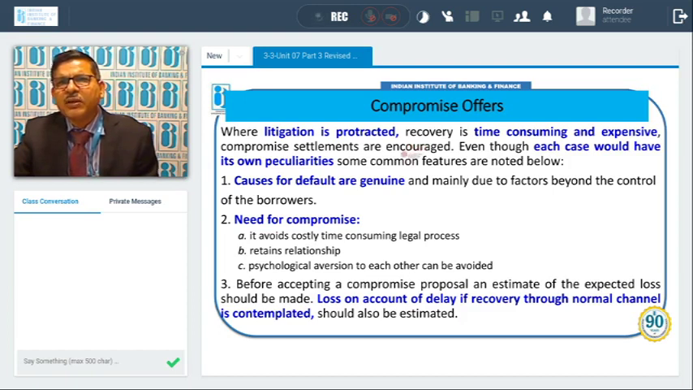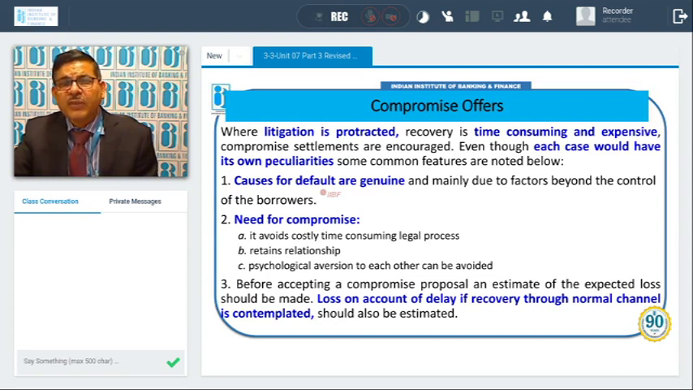So in such cases we may try for compromise settlement. Even though each case would have its own peculiarities, some common features are noted below. Some common features of the compromise offers or situations where compromise can be done: causes for default are genuine and mainly due to factors beyond the control of the borrower. So in case the causes for default or earning losses by the unit are genuine and mainly the factors for them are beyond the control of the borrower, in that case, we may try for compromise.